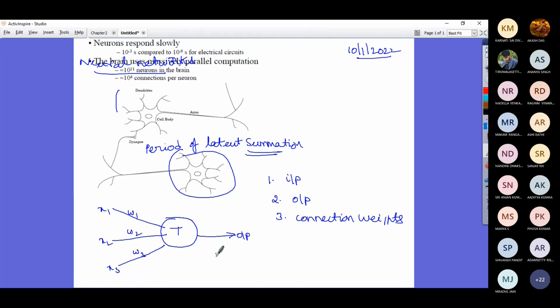This is a single neuron. Now, we said the total net input to the neuron is x1 W1 plus x2 W2 plus x3 W3. That is what we discussed in the previous class.